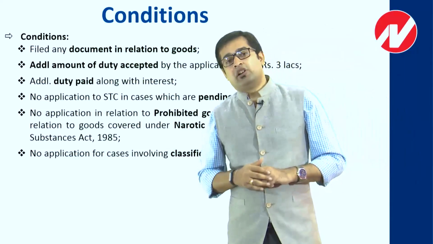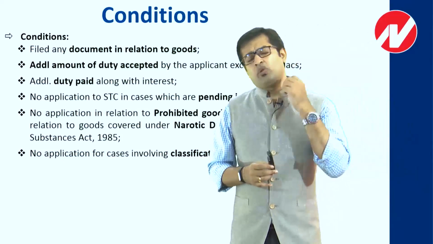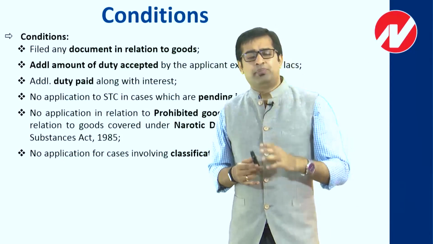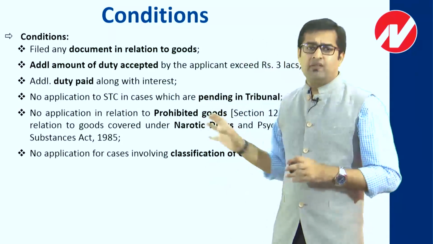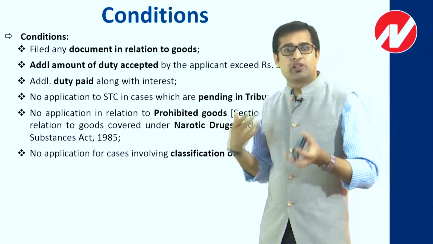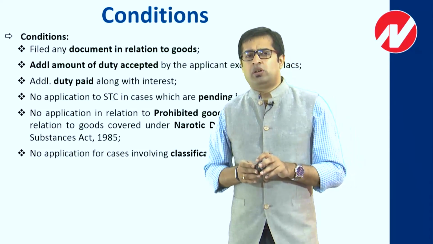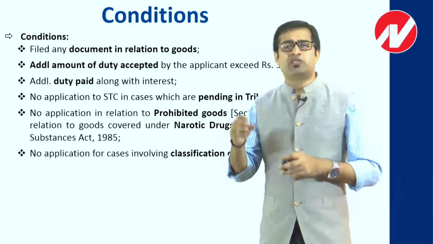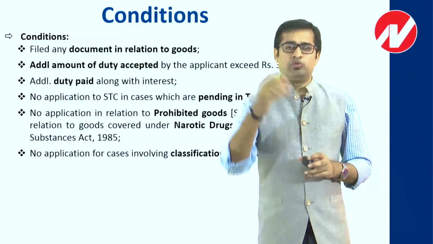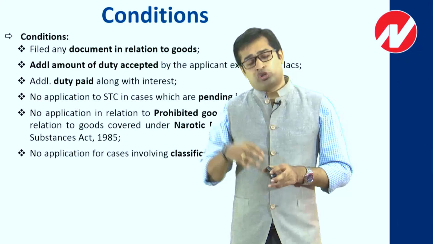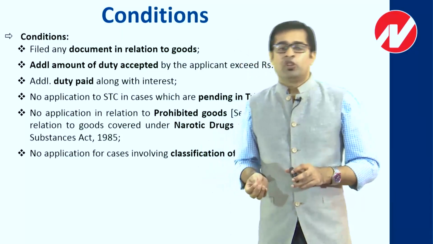One of the second verdicts which I would like to discuss is with regard to classification. I think there was a company called Australian Foods, and the case was with regard to excise, but it is relevant in this particular scenario. That is why I am discussing it. The case was with regard to, I think, the method of valuation. The company was dealing in some sort of biscuits, and they were offering those biscuits in pack form to consumers, but not directly, rather it was getting offered to institutional consumers.